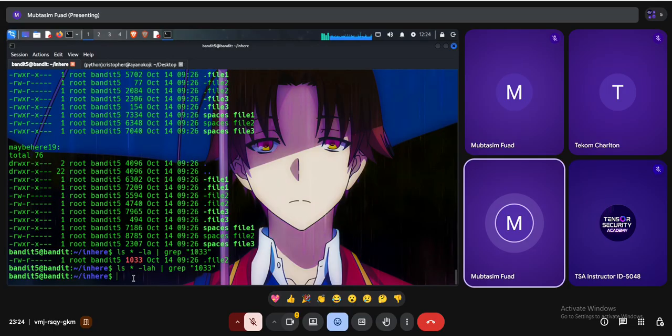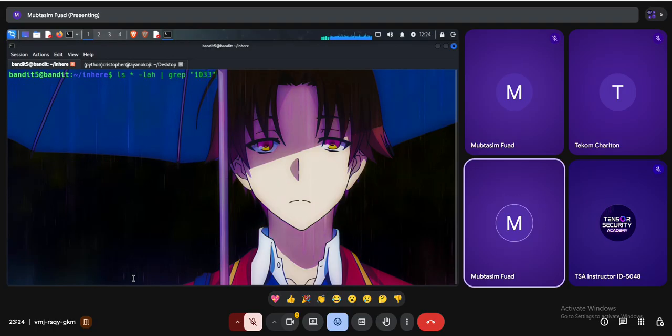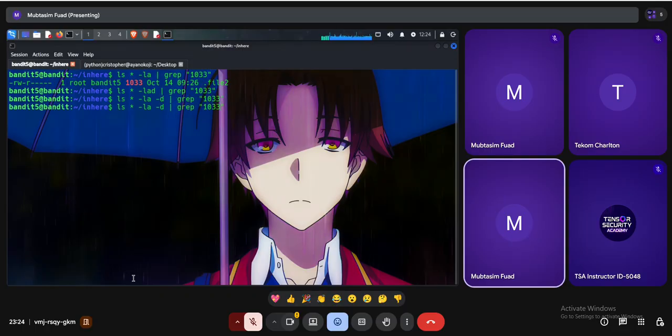Whatever the case, it doesn't show anything. But I found the file, which is this file. I have to find out this file, but I don't know which directory the file exists in. In that case, I can also specify one more flag, which is D for directory. It is having some issue. Let's see. Minus capital D should work. Yeah. Okay, root dot file two. Okay, it is having some issues.